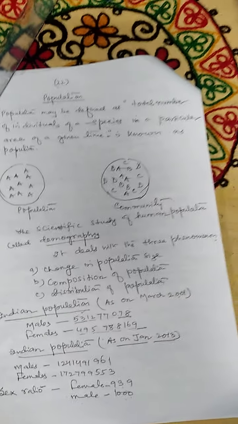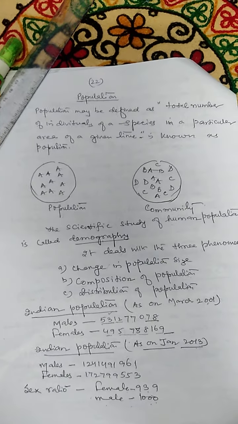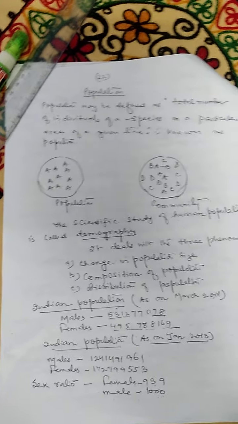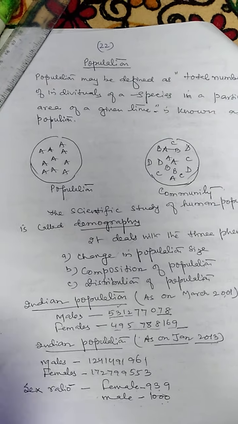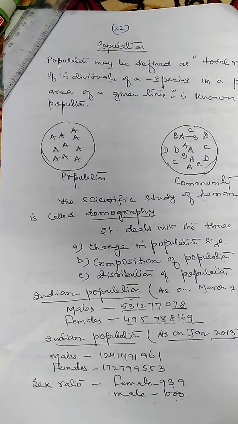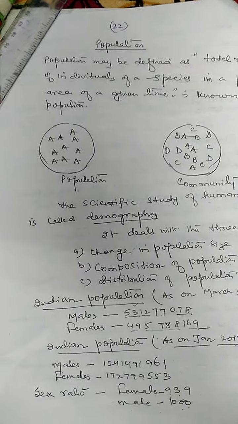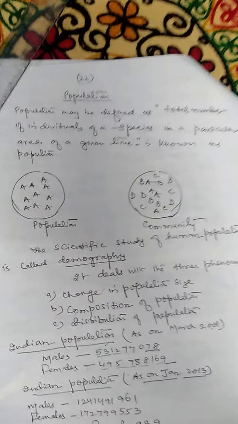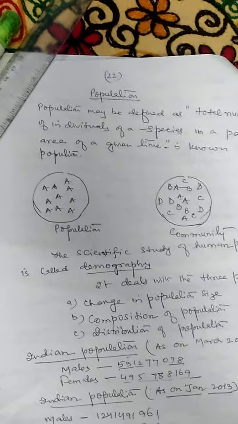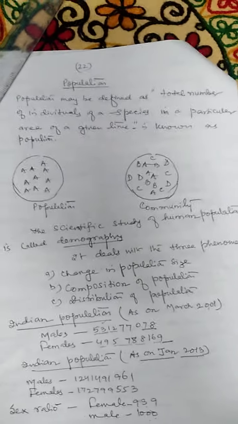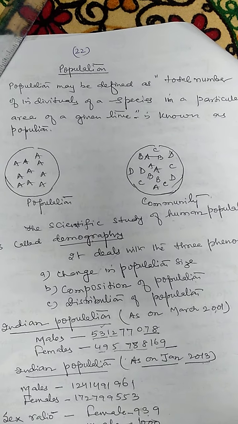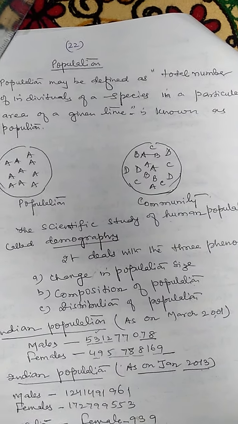Population may be defined as the total number of individuals of a species in a particular area at a given time. The population may be compared with the community. Population means the similar type of species present in a particular area at a given time, while in a community, different types of species are present in a particular area at a given time.